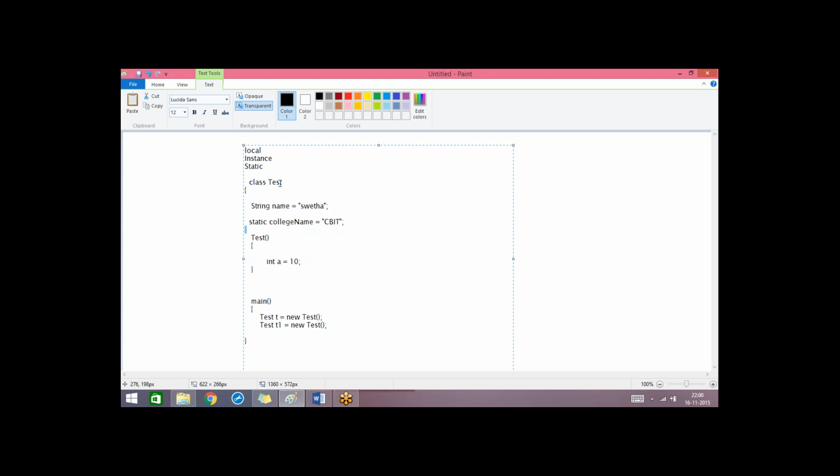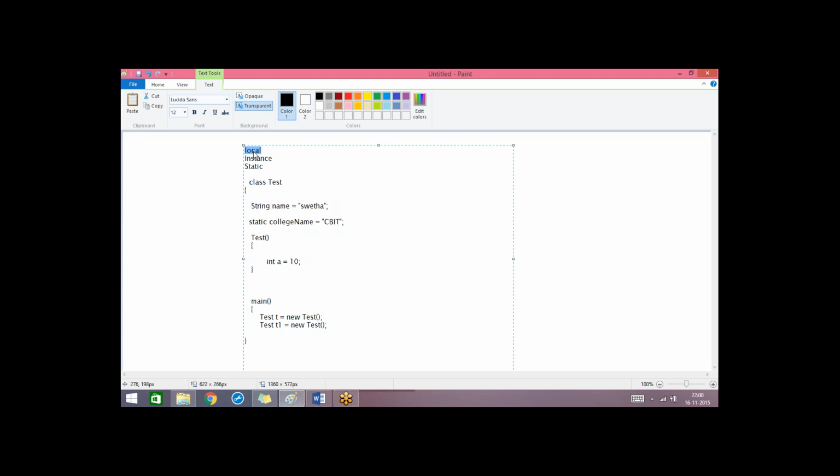Another difference is that if we are trying to access these two variables from the same class, there is no difference. But when you try to access these two variables from another class, to access the static variable you don't need to create an object. You can just use the class name. But if you want to access this name variable, then you need to create an object for your Test class and use the reference variable to access it. So these are the differences between instance and static.